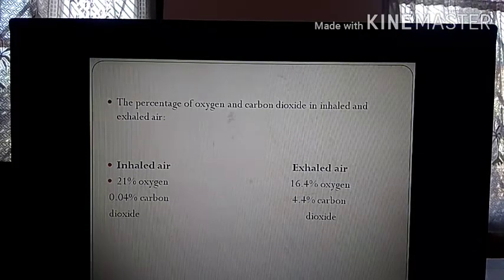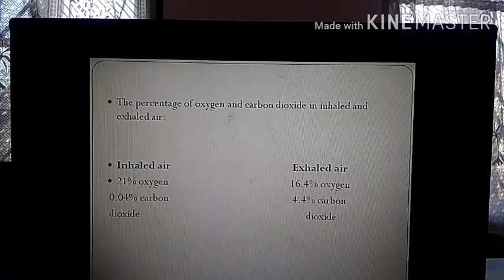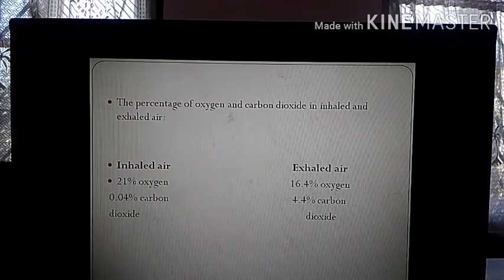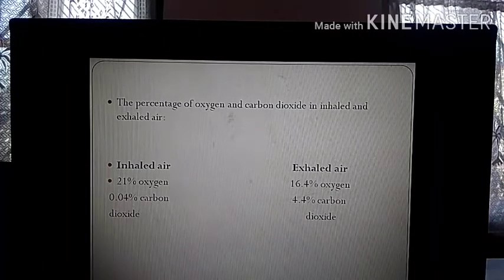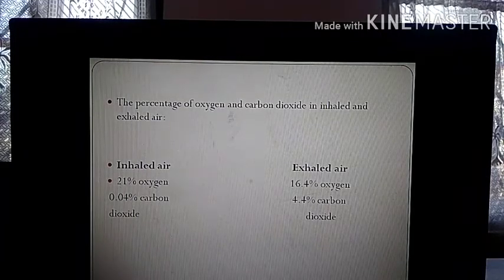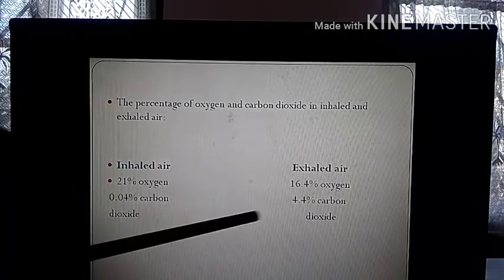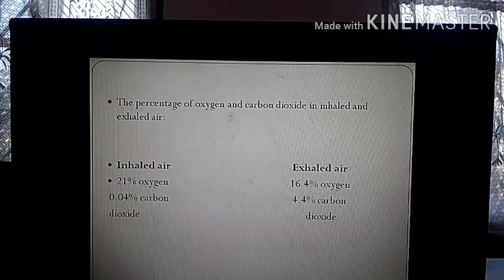Let's continue with the explanation. We were doing this slide. So what is the percentage of oxygen and carbon dioxide in inhaled and exhaled air? In inhaled air, the percentage of oxygen is 21%. That means we inhale 21% oxygen, and in the exhaled air, it is only 16.4% oxygen. In the inhaled air, carbon dioxide also we inhale, but in very less quantity, 0.04%. But in exhaled air, it is 4.4% carbon dioxide.